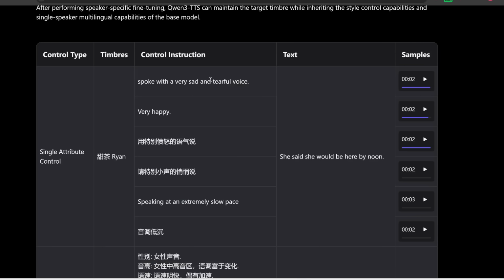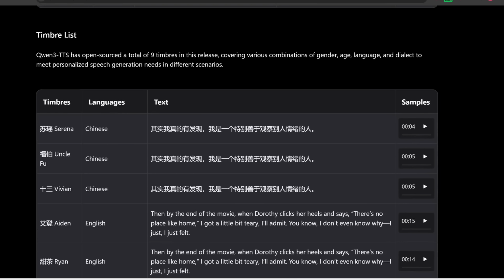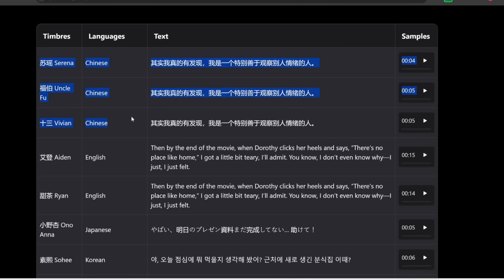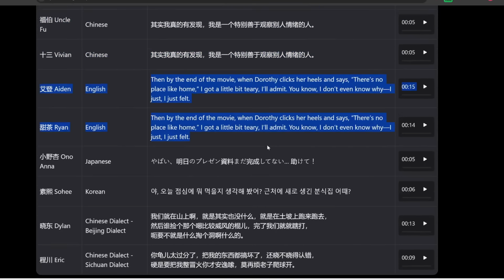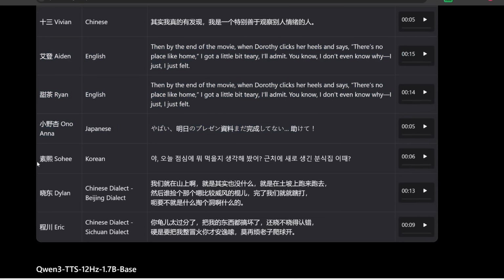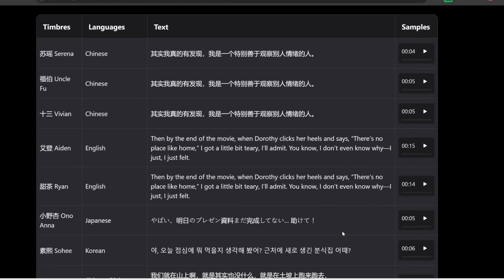It's really good at following these different expressions that you specify. Now here they say that Qwen3 TTS has released 9 different pre-built voices. So we have these 3 that can do Chinese, and then these 2 that can do English, 1 can do Japanese, 1 can do Korean, and then these 2 can do different Chinese dialects. Pretty cool. Let me just play you a few of these voices.